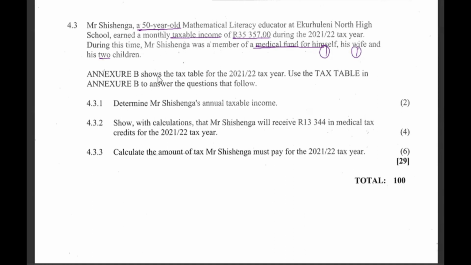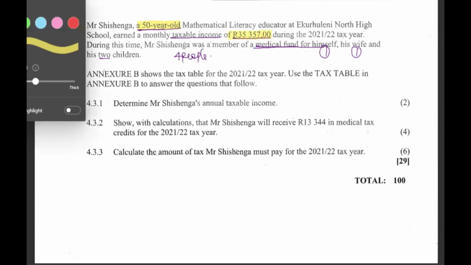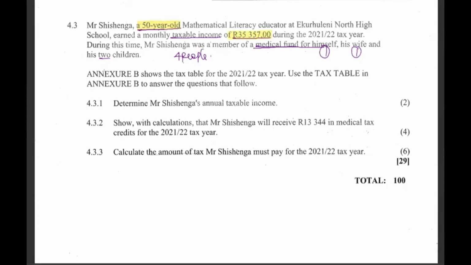So how many people are they altogether? They are 4 people. They are 4 dependents. All right. There we go. You highlight the age. We need to know the age. How old? Why? Because we need to determine the rebate and the threshold. Number 2, identify the income. What we identify on the income is 1, is it monthly? Yes. That means we need to turn it into annual.